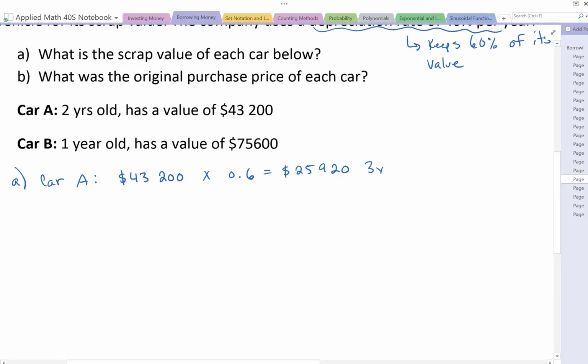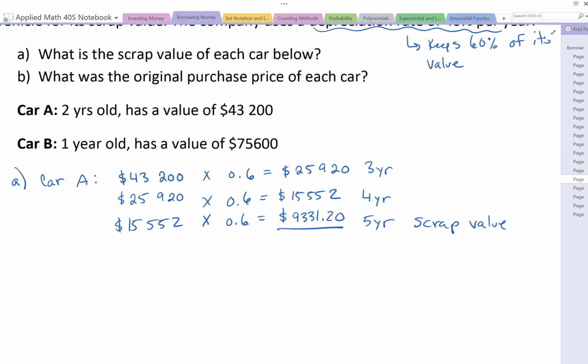That's now the 3-year-old vehicle. But we want the scrap value, so we have to get to 4 years and then to 5 years. So we're going to continue with this, take the $25,920 and get 60% of that, and so on. So keep going until you get to the scrap value of the vehicle. And you get a final answer of $9,331.20 for the scrap value.